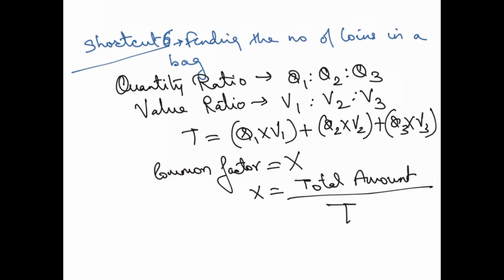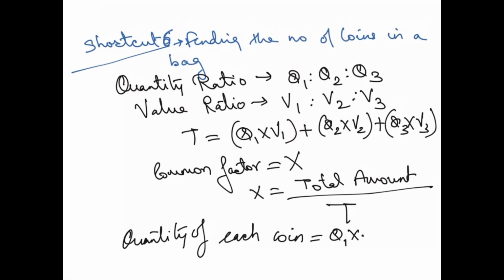The next thing which you want is the quantity of each coin, right? This is what you want. So how will you find it out? Q1 into x1, Q2 into x2 and Q3 into x3. So this is how you will get the quantities of different coins or each coin.